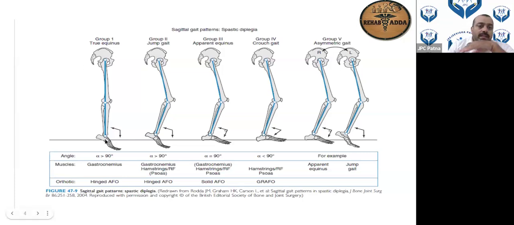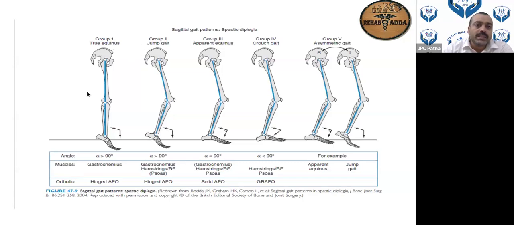In the stance phase, what will happen in true equinus gait is that the loading response, or the initial contact, will not be through the heel strike. It will be mainly through the toes. Jump gait again: there will be tightness of the gastrocnemius. It is a type of true equinus, you can call it.